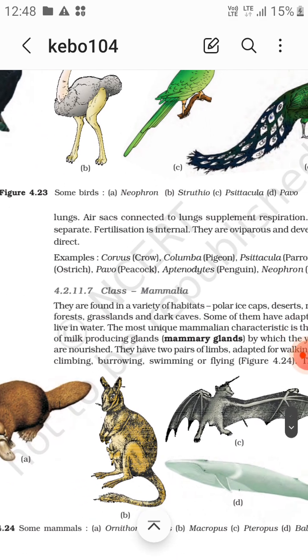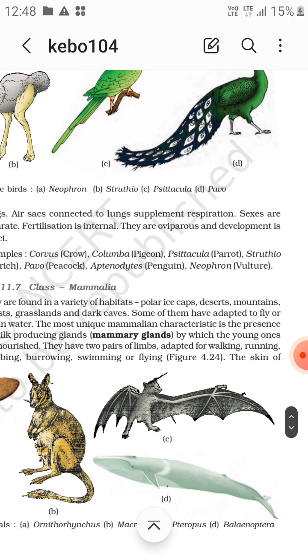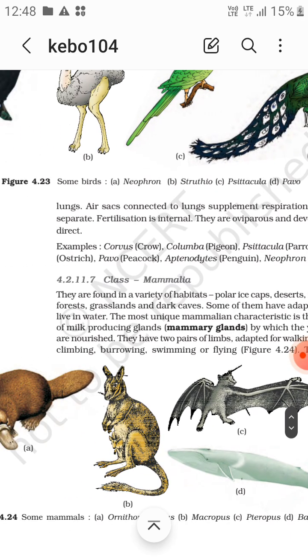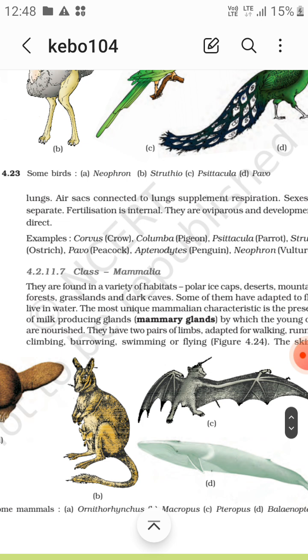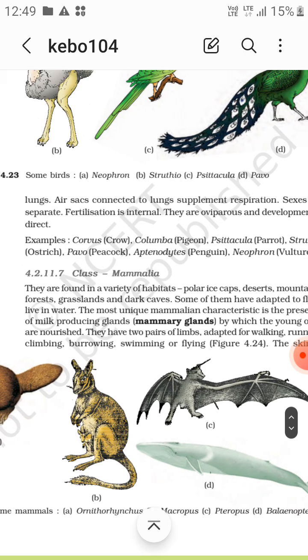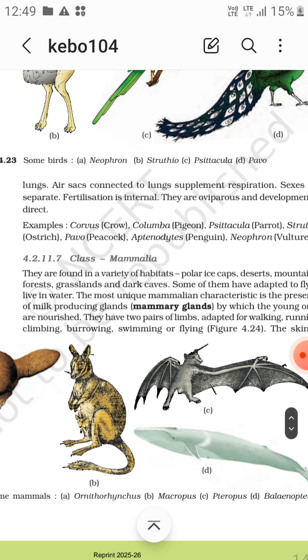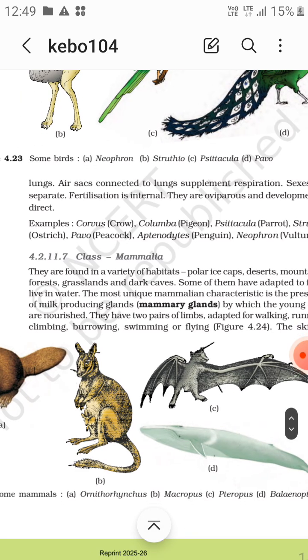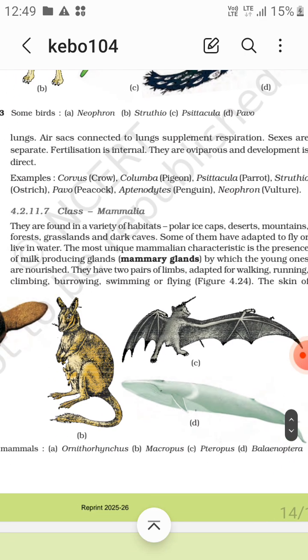Now examples are Corvus, that is crow, Columba, pigeon, Psittacula, parrot, Struthio, ostrich, Pavo, peacock, Aptenodytes, that is penguin, Neophron, that is vulture. I repeat it again. Examples of Aves are Corvus, crow, Columba, pigeon, Psittacula, parrot, Struthio, ostrich, Pavo, peacock, Aptenodytes, penguin, Neophron, that is vulture.